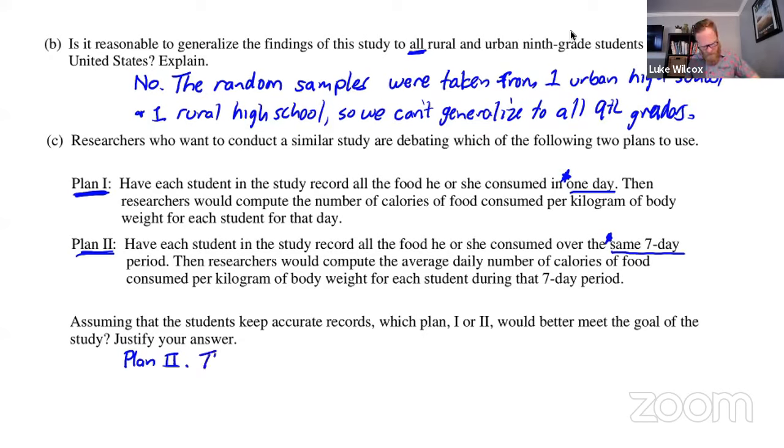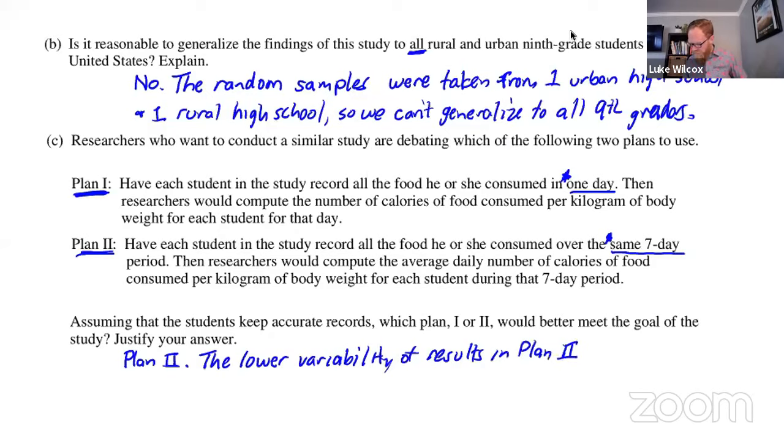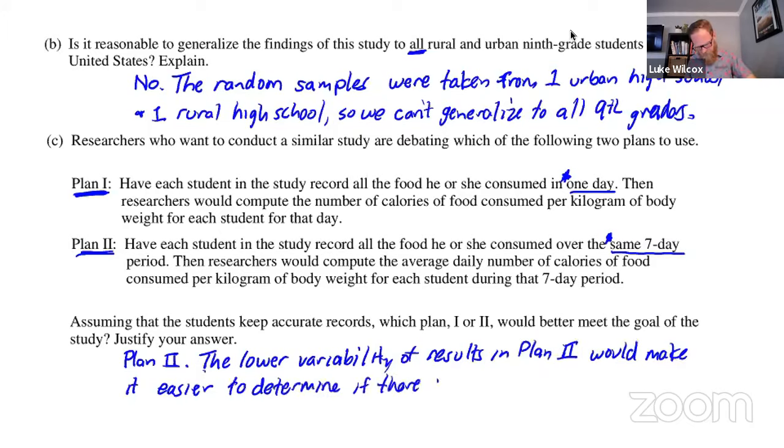So I'm going to say the lower variability of results in plan 2 would make it easier to determine if there is a significant difference between urban and rural. So that takes you through the model solution.